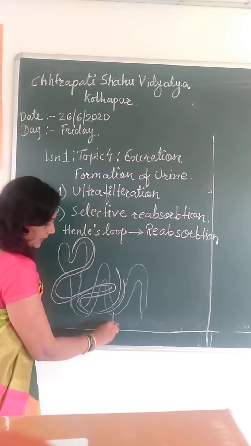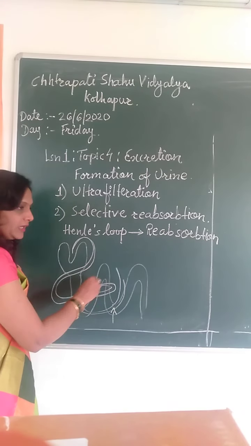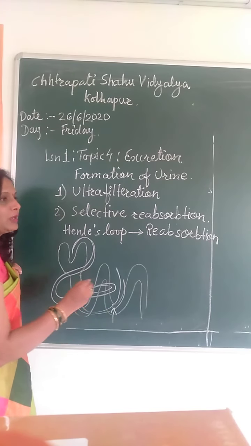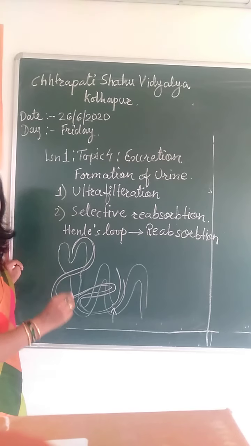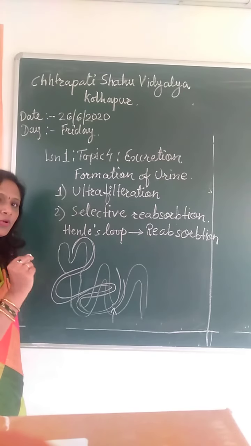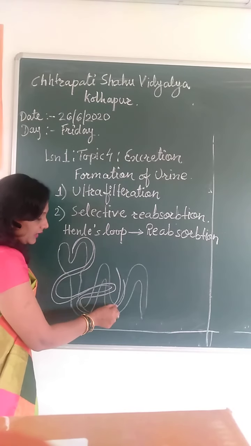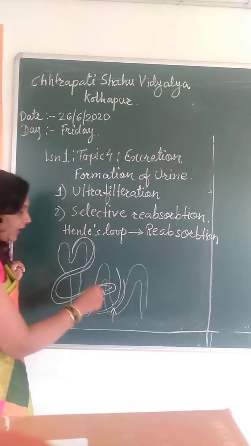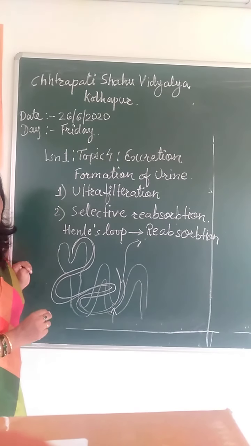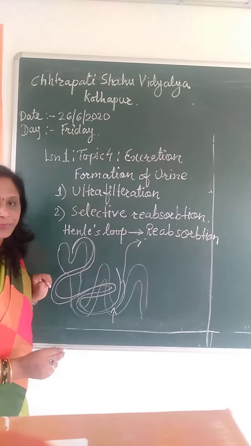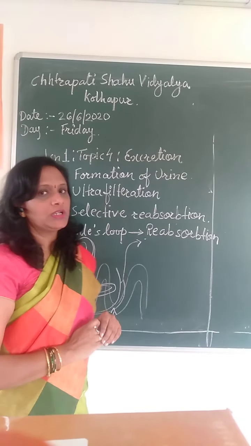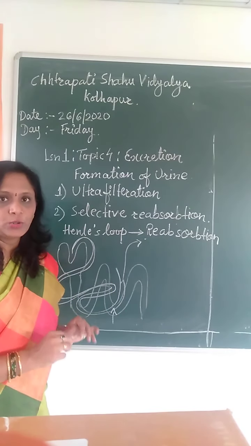So at the Henle's loop, the diffusion process takes place again, and the important substances like sugars, amino acids, salts and a little amount of water get reabsorbed in the blood, and then it is sent to the inferior vena cava with the help of the renal vein. And this is how selective reabsorption takes place in the Henle's loop.